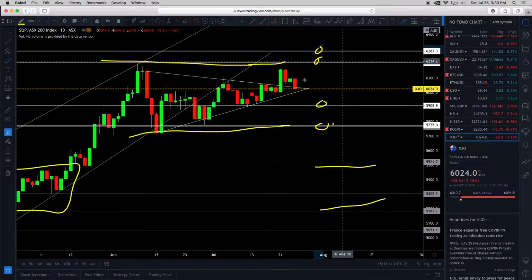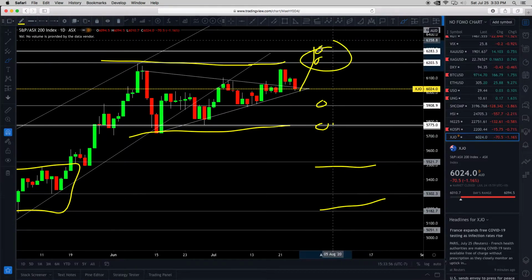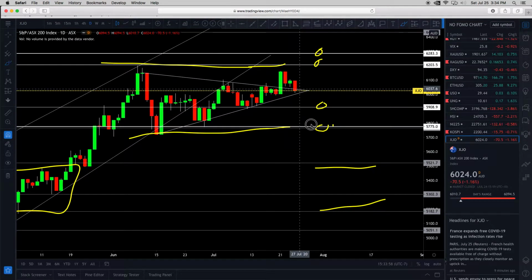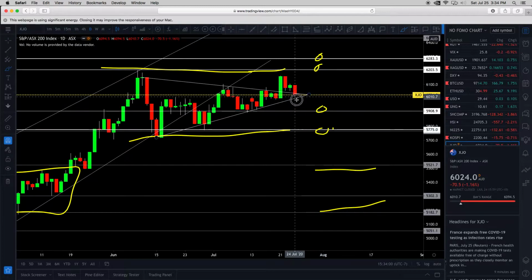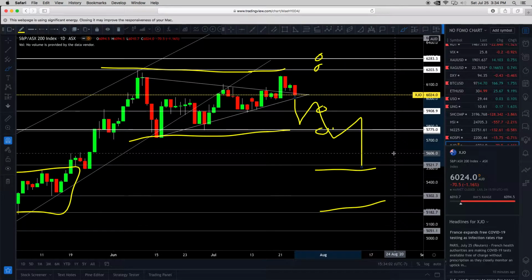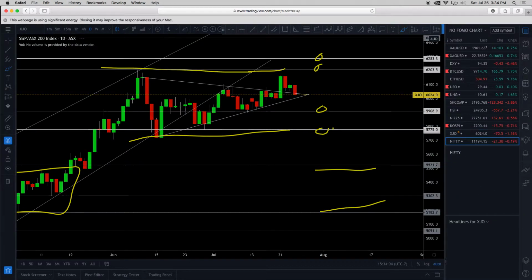Very simple. Still in the uptrend for now. Barely. Higher high, higher low, high, low, high. I'm just going to call this as the low, like this area right here. So for the ASX to maintain its uptrend, it needs to break to higher highs. It needs to go here. If not, break down, and then this could happen, right? Downtrend. So we want to watch out for that.